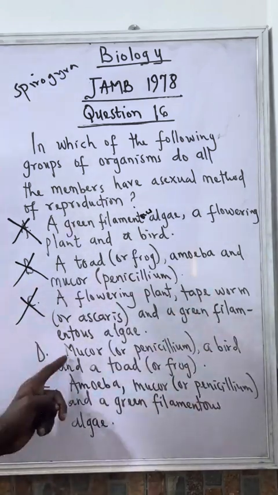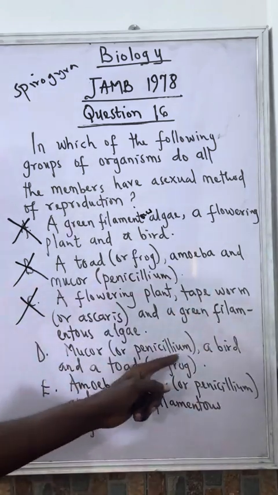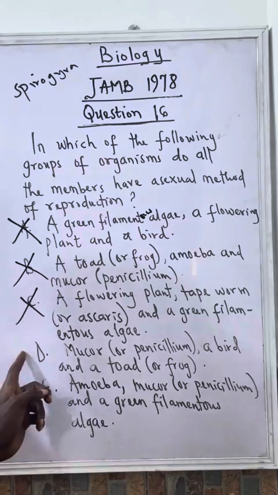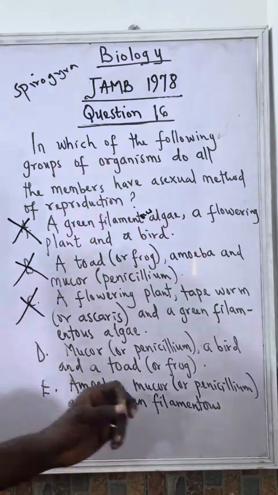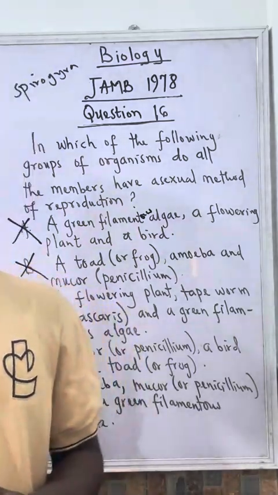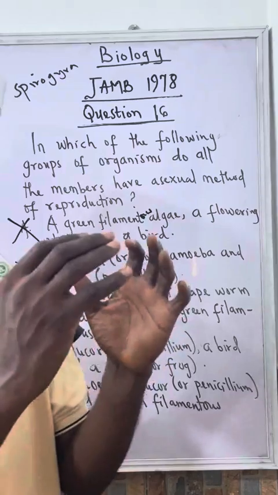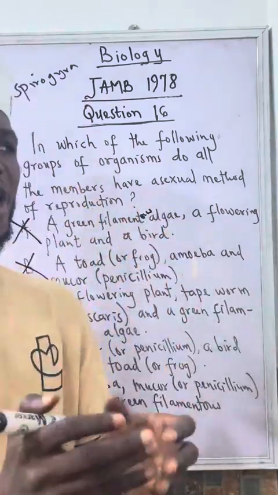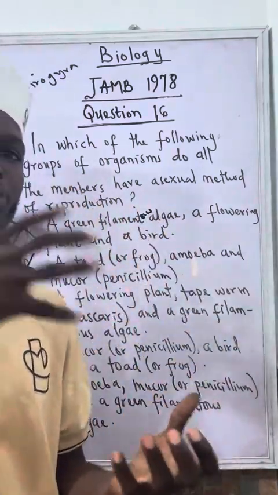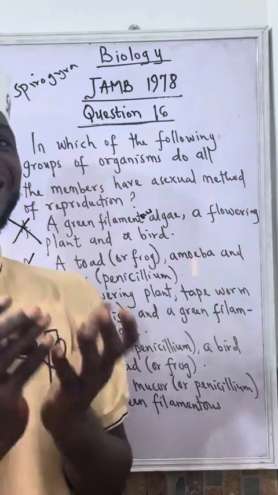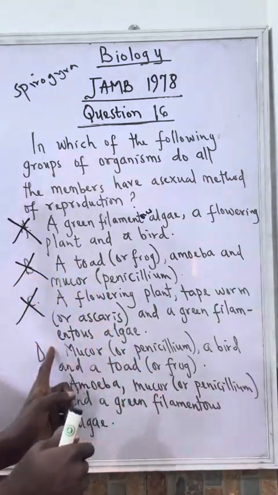Let's go for D. Mucor or penicillium. Both belong to fungi. Fungi reproduce asexually by spore formation. They produce what we call spores, and these spores are usually produced inside a part called the sporangium.